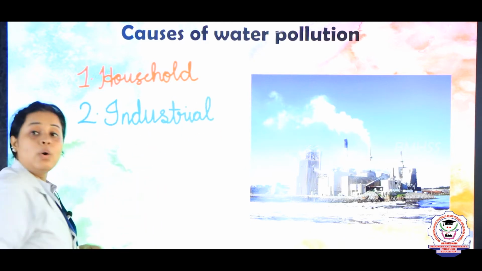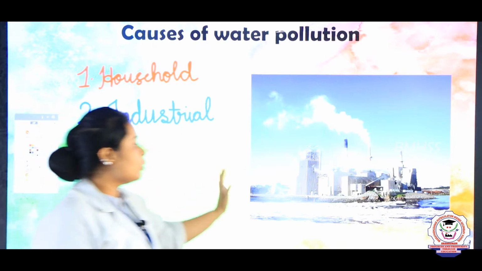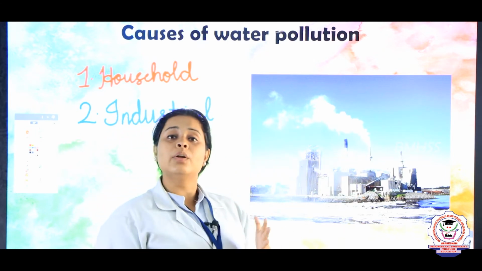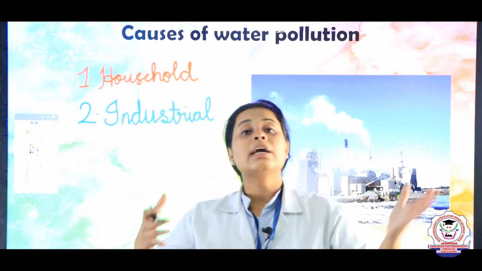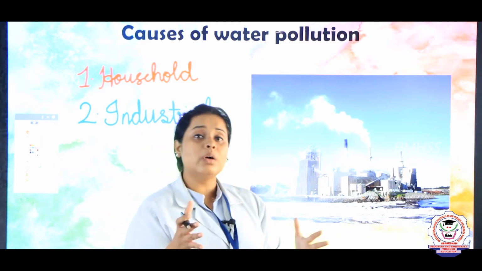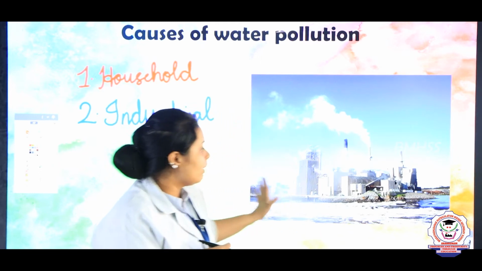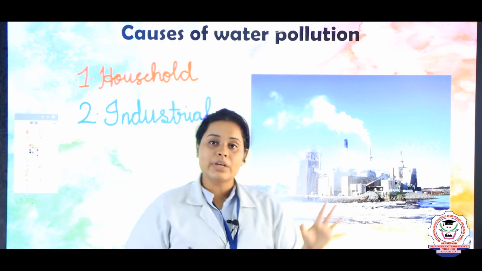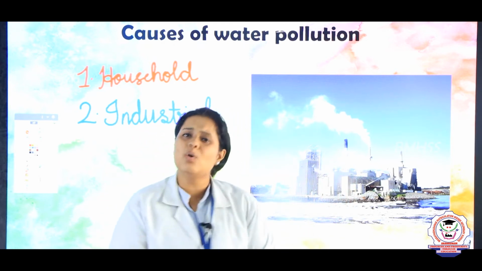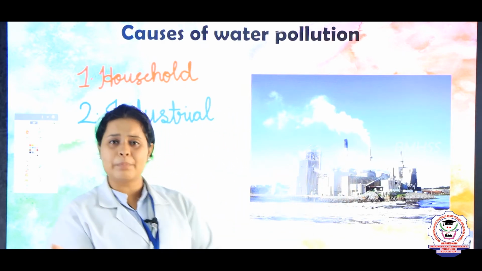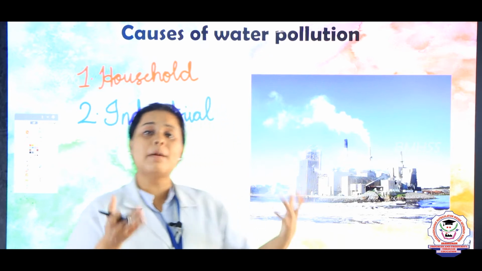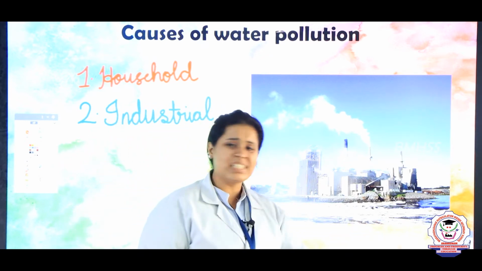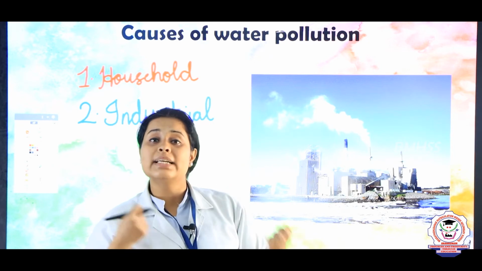Okay. So, what people are doing is, as I told you, the industries are generally located at the ocean bank, or you can also call it river banks. For example, here you can see the image. What the people in the industry are doing is just dumping it inside the ocean because no one needs that particular water, right? So, they are just dumping it. And due to this, you will see that the quality of water is getting degraded.